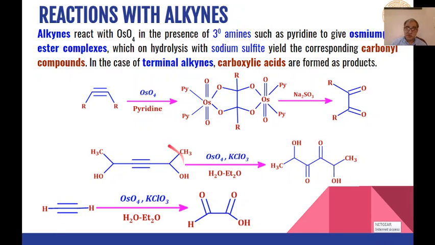And the substituted alkynes will give us these types of ketones, whereas terminal alkynes can give us carboxylic acids as the product. So you can see over here acetylene will give us this type of product where one part is carbonyl and the other part is carboxylic acid. So these are the reactions of osmium tetroxide with different types of functional groups.